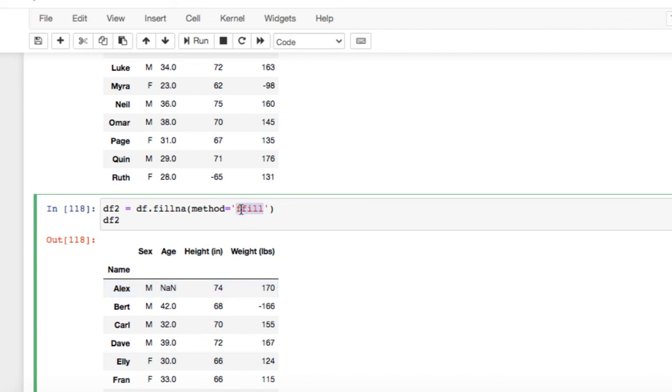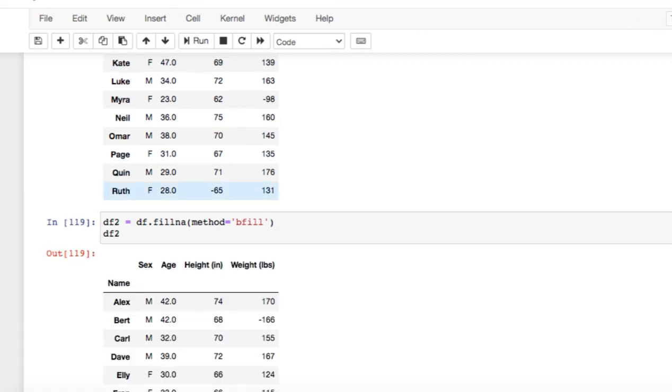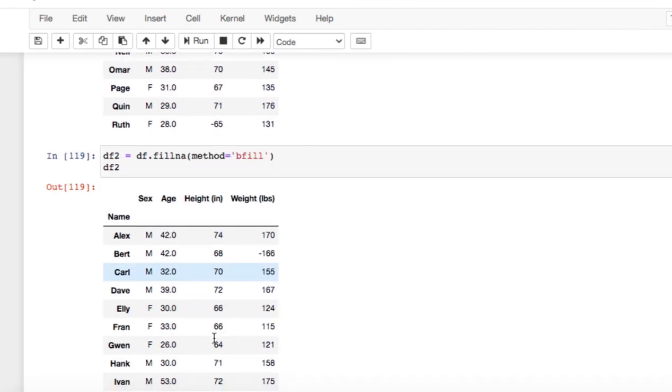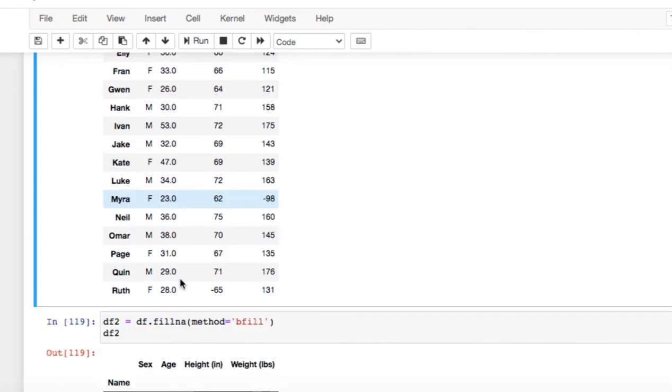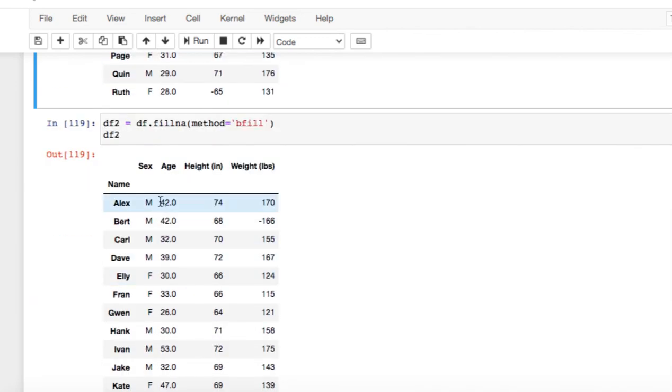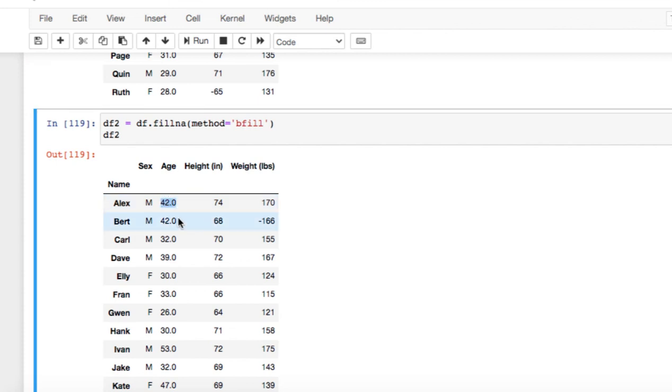However, if I use bfill, which stands for backward fill, and I run this, now what do we see? Perfect. So that means in the backward fill, the value is being filled in the backward direction. If you compare the data frames, here the nan is replaced by 42. So that means the age of Alex has been replaced by the age of Bert, right?